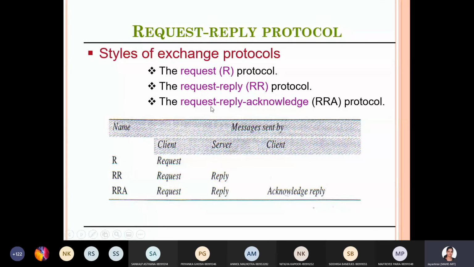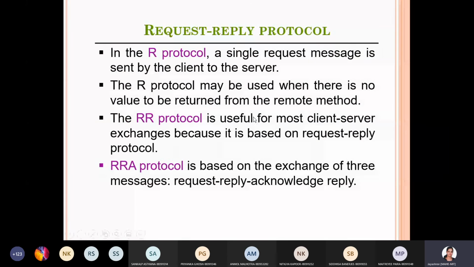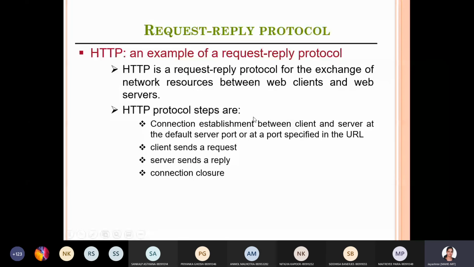These are the different types you have for request reply: request, request reply, request reply acknowledge. And this is one type, HTTP. HTTP is a request reply protocol for the exchange of network resources between web clients.